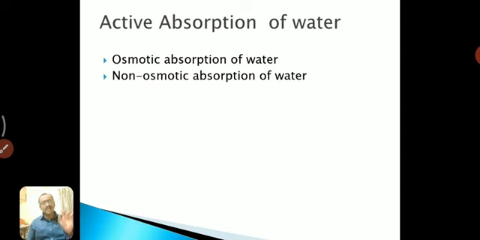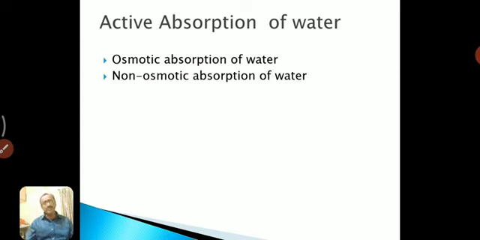Hence this type of absorption of water is by the cell and not through the root hair. It is only by the cell, because in the cell some metabolic energy is created, and with the help of that metabolic energy the root absorbs the water. This is the absorption of water.